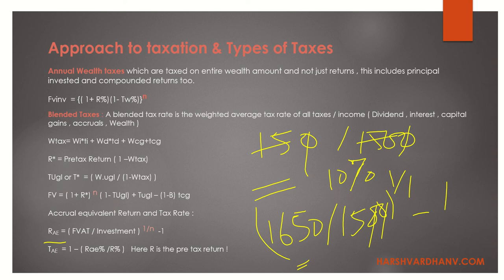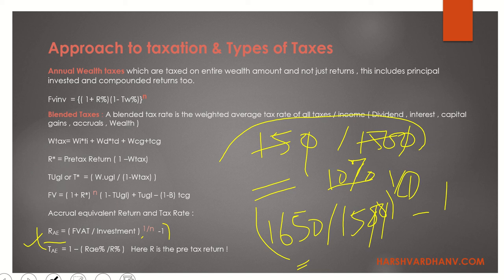So what did we just do? I have not considered this formula. I computed it raw and I got the 10%. If I use this formula, I get this same answer because I have considered it for one period. When there is more than one period, this formula becomes important. I don't know why the author has confused us. This is simply computing the return on your investment.